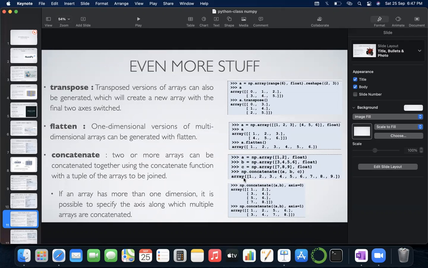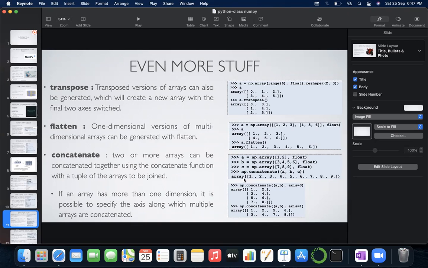However, if you want to specify the axis of the array, you have to write axis 0 or axis 1, because axis 0 means you are concatenating along rows, and axis 1 means you are concatenating along columns.